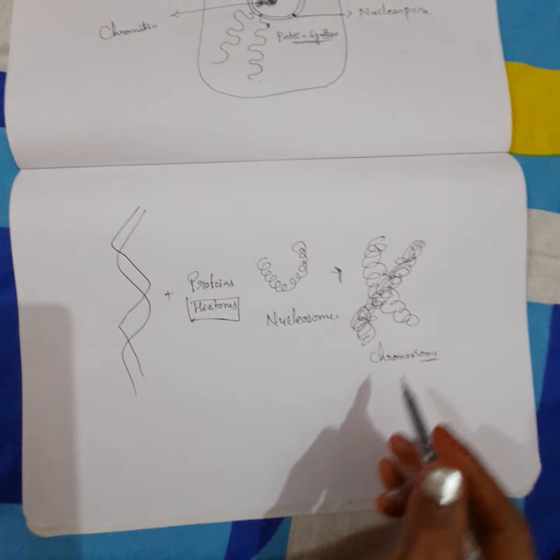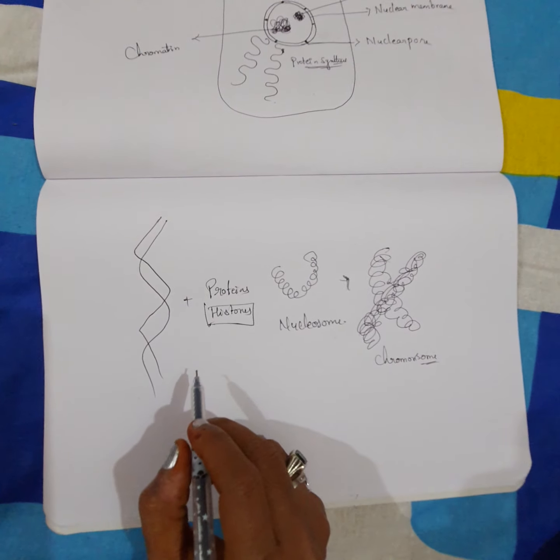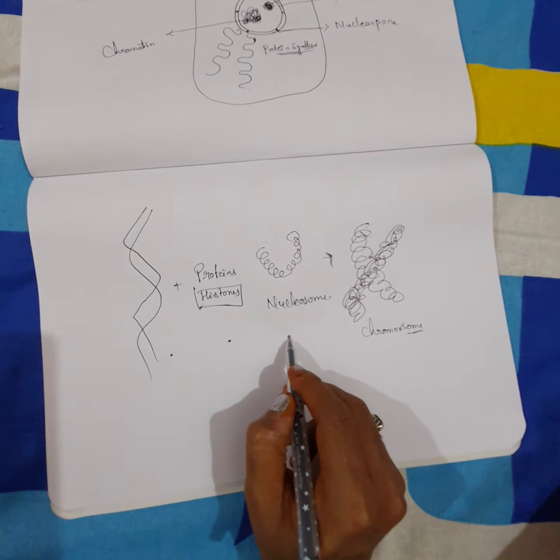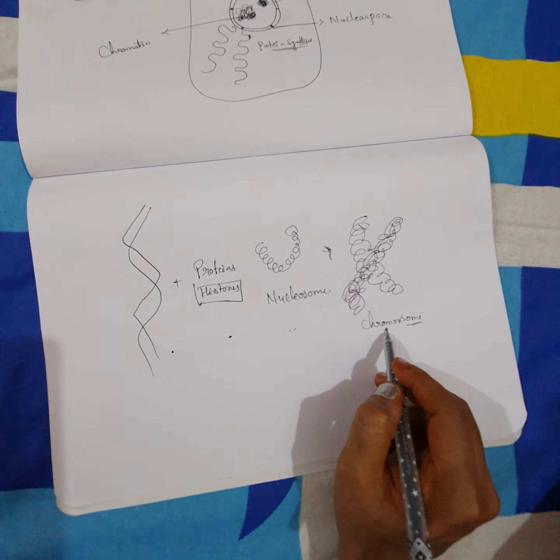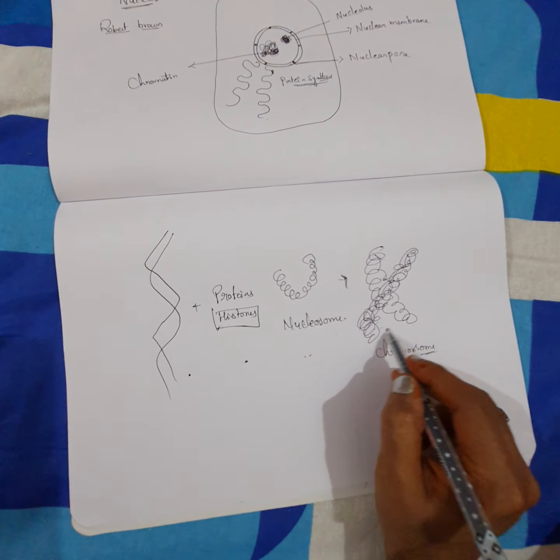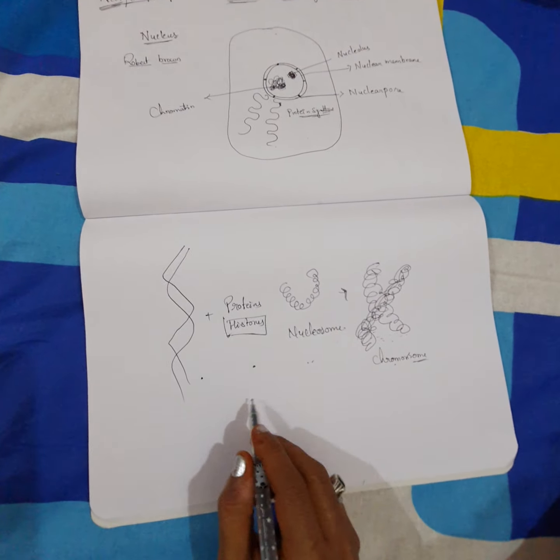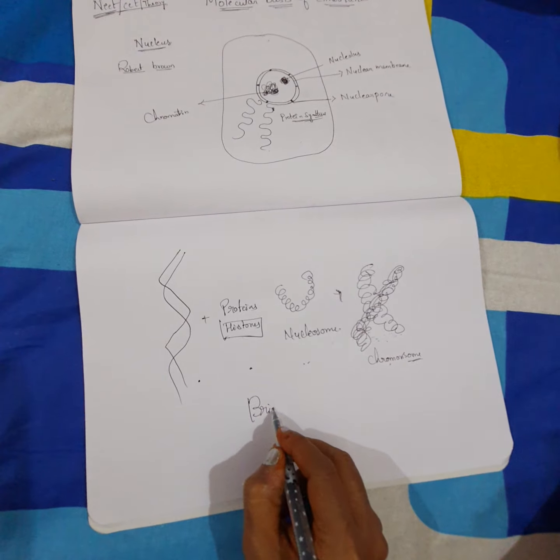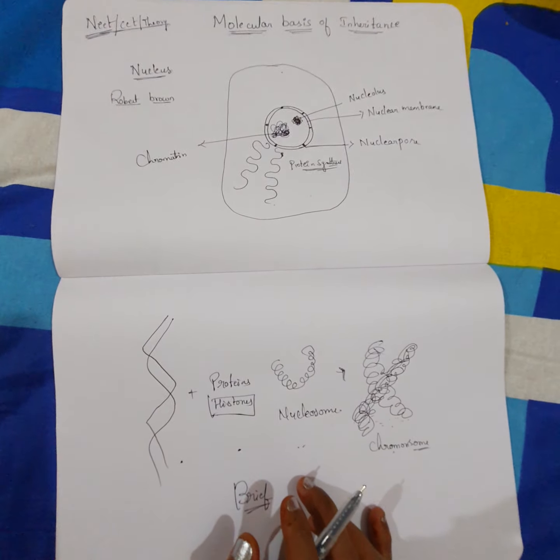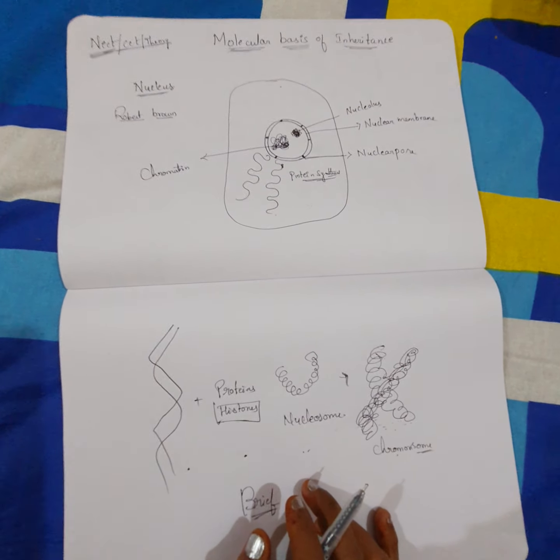So the DNA structure combines with proteins to form nucleosomes, which form the chromosome structure where two chromatids combine. These two we call sister chromatids. This is just a brief introduction about what this chapter includes and what we are going to talk about.